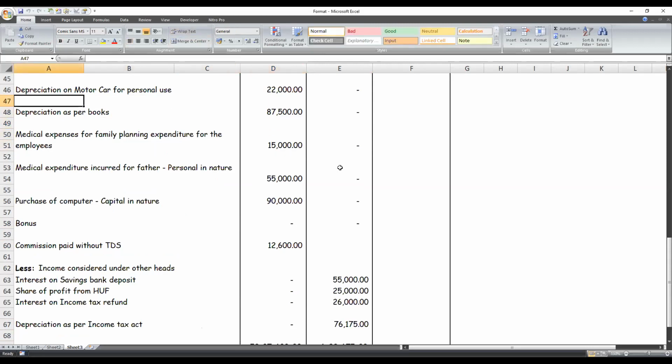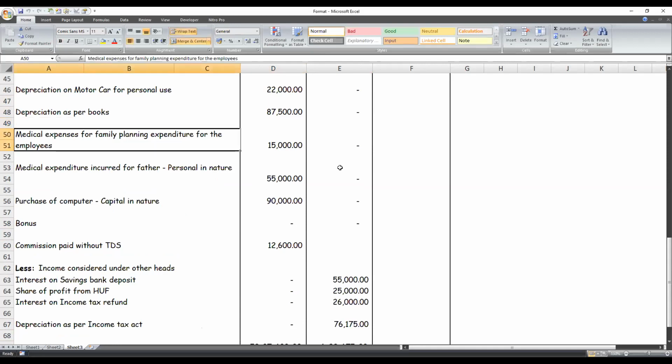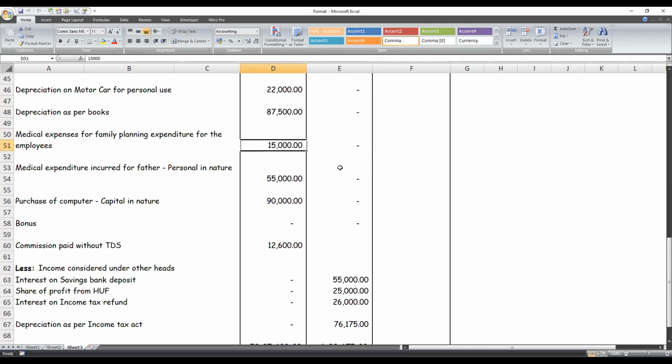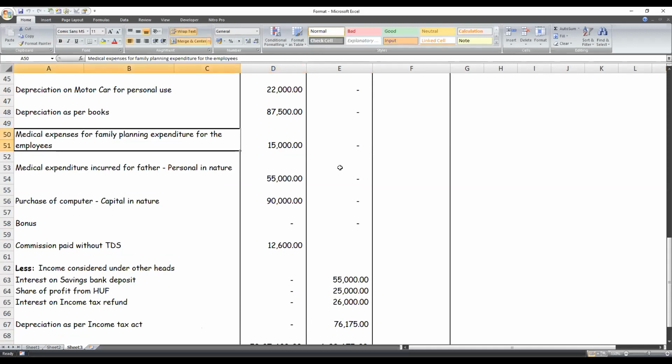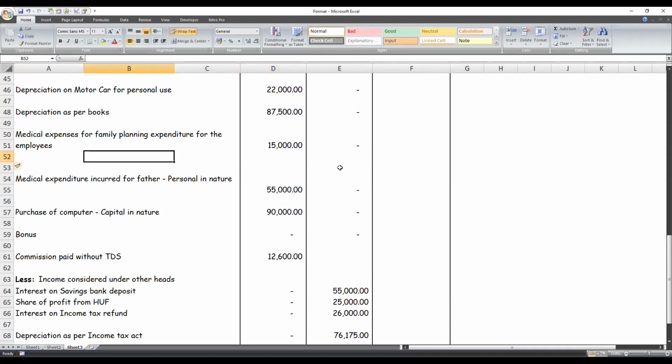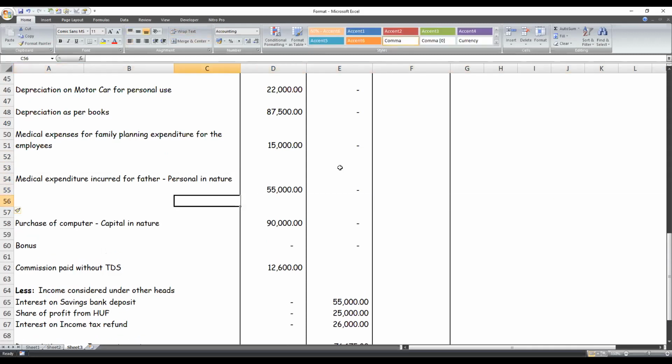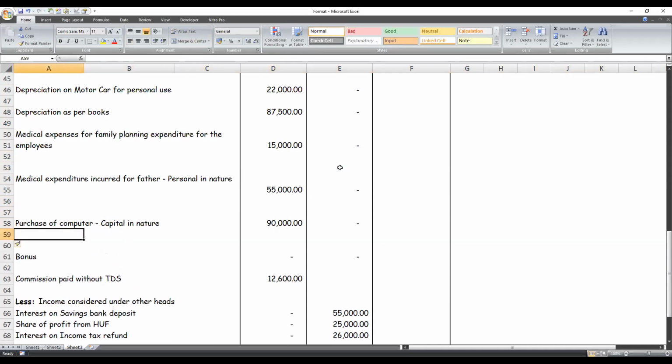Immediately after the point, say medical expenditure for family planning expenditure, why is this disallowed or why is this added back to the net profit? Kindly make a note of reason below this. The reason is that only for company assessees it will be allowed. So make a note of it immediately. And here for the next point, it is personal in nature, so it is disallowed. Purchase of computer is disallowed for 90,000. Again, write a note that it cannot be allowed under section. If you're comfortable with section, you can also quote. So under section 37, capital in nature, it is not allowed.